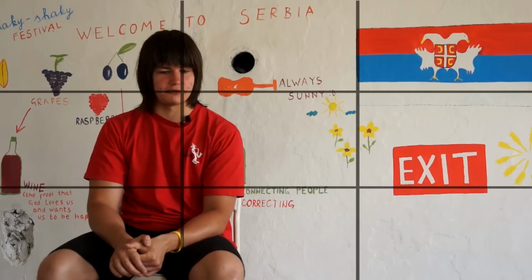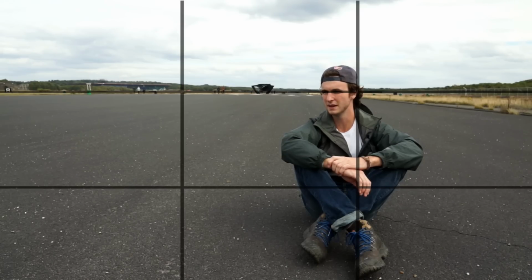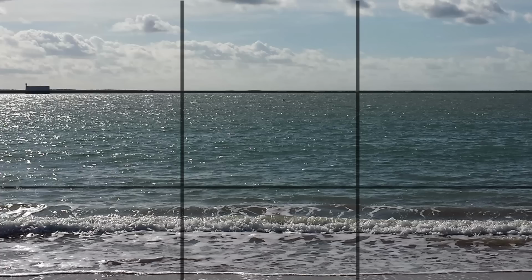Of course, placing her on the left line will only lead to one question. What is all this space behind her? And that there is more happening on her left side that we cannot see. Most of the interviews follow this rule by putting the person on the left or on the right line, depending on where the person is looking. Now, when it gets to horizon, make a clear choice. Do you want to emphasize the sky or the land?